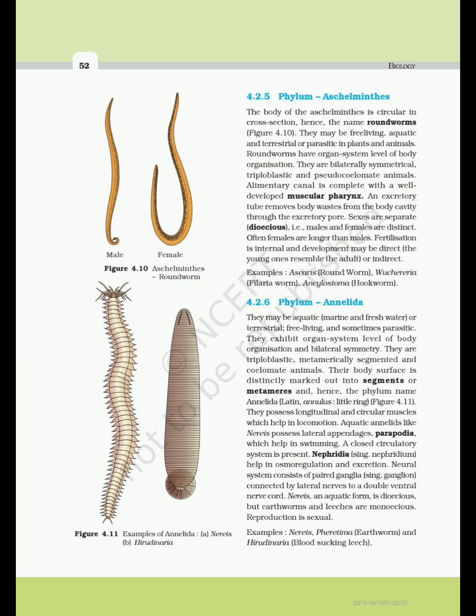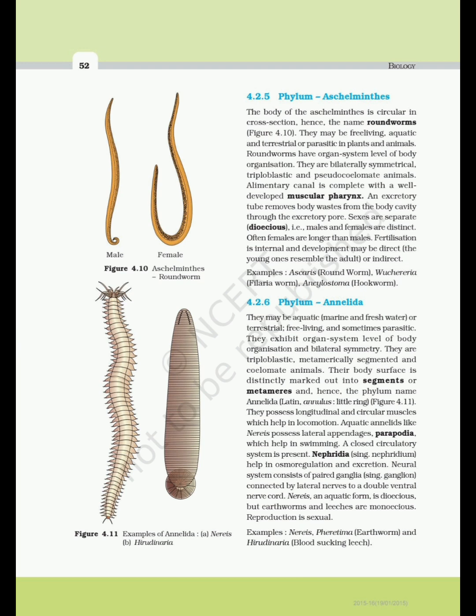Alimentary canal is complete with a well-developed muscular pharynx. An excretory tube removes body wastes from the body cavity through the excretory pore. Sexes are separate. Dioecious, i.e., males and females are distinct. Often females are longer than males. Fertilization is internal and development may be direct (the young ones resemble the adult) or indirect. Examples: Ascaris, roundworm, Wuchereria, filaria worm, and Ancylostoma, hookworm.